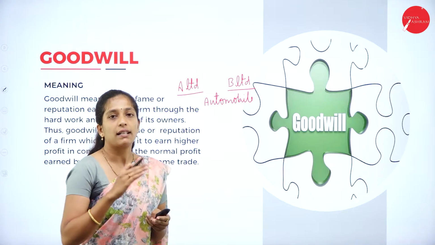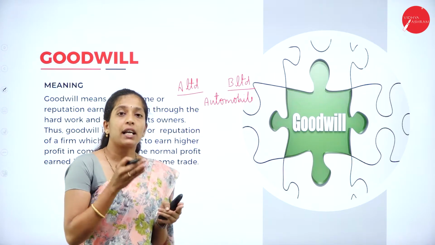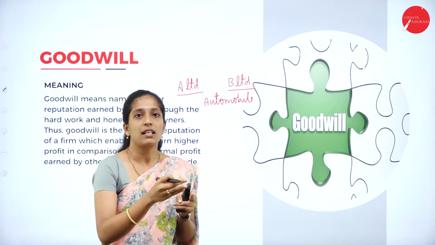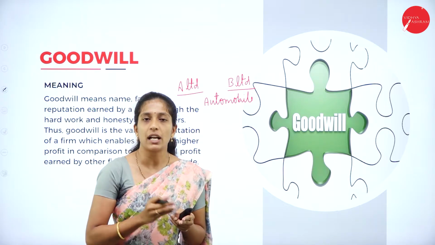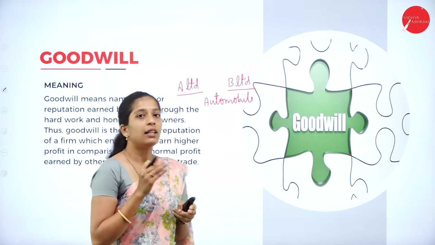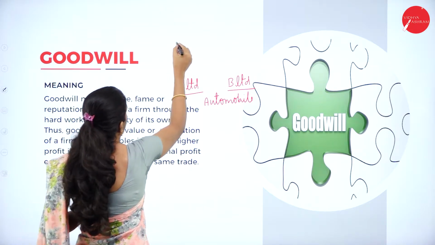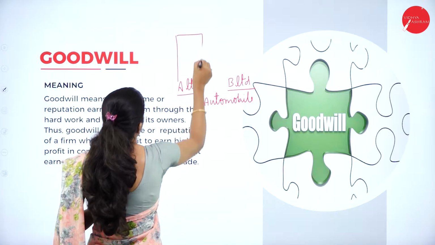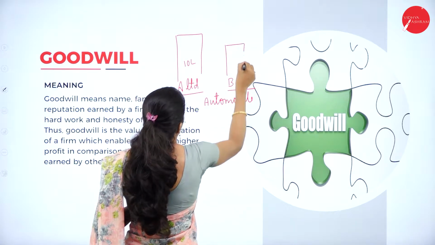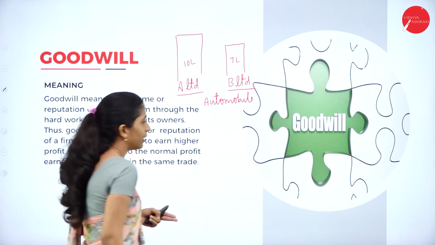They are situated in the same locality, and A Limited is quite older than B Limited. For example, A Limited is 5 years older than B Limited, and B Limited is a newly formed organization. Now, A Limited earns a profit of rupees 10 lakh and B Limited earns a profit of rupees 7 lakh.